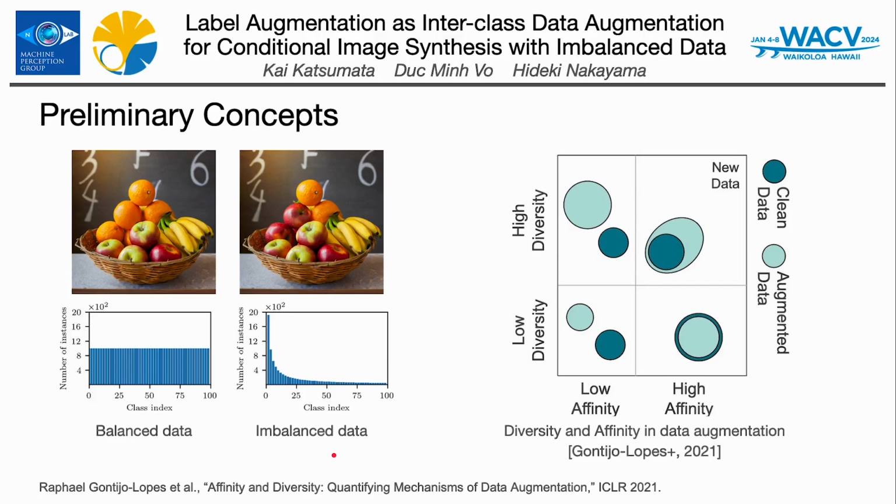The effectiveness of data augmentation can be evaluated by two aspects: affinity and diversity. Affinity quantifies how much augmentation shifts the training data distribution from that learned by a model. Diversity quantifies the complexity of the augmented data with respect to the model and learning procedure. This means data augmentation with high affinity and high diversity leads to significant gains in the performance of trained models. However, in conditional image synthesis, existing label-preserving data augmentation only provides data augmentation with high affinity but low diversity. With this concept in mind, we'll next